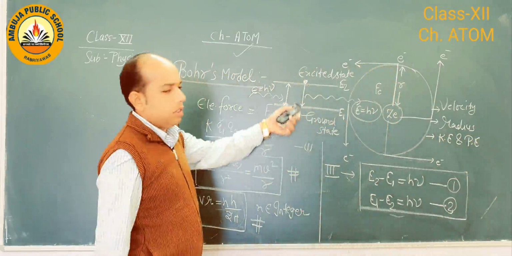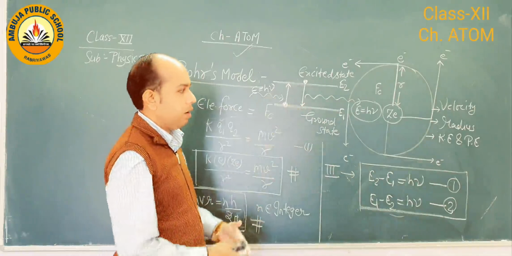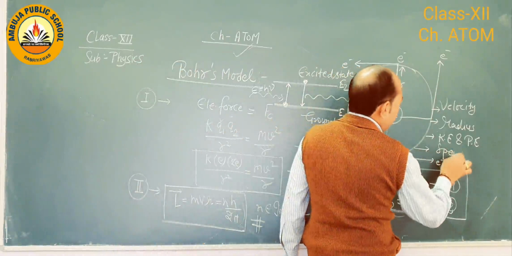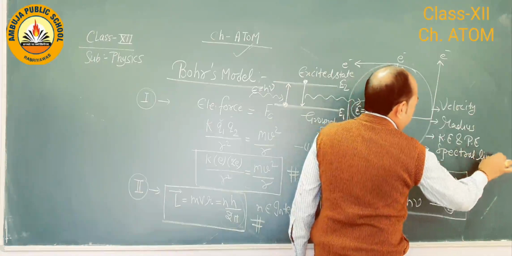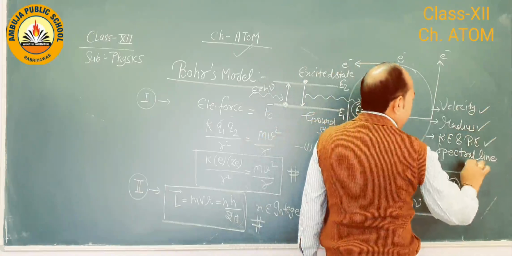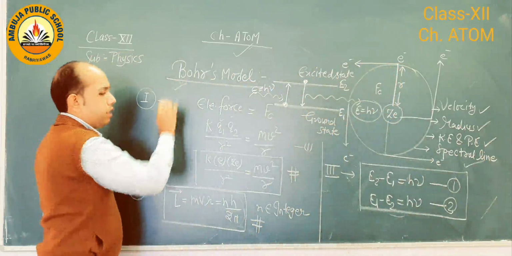And during the transition, when the electron jumps from higher to lower or lower to higher, why spectral lines arise. So all the parameters, velocity, radius, energy and spectral lines, are explained by scientist Bohr.